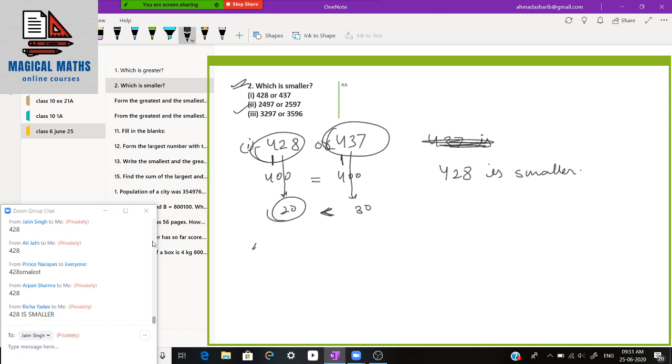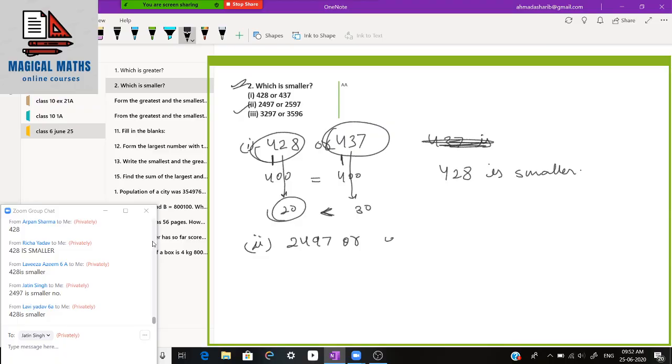Now second question. 2497 or 2597. Here the place value of 2 is 2000. Here also the place value of this 2 is 2000. But the place value of 4 is what? 400.